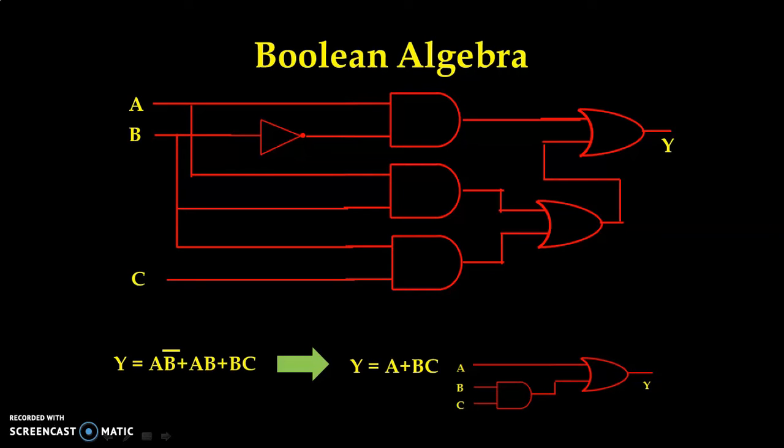We can re-implement the logic circuit which is equivalent to the original logic circuit, but now it requires a very small number of gates. If we draw the truth table for both circuits, then it will be exactly equal.